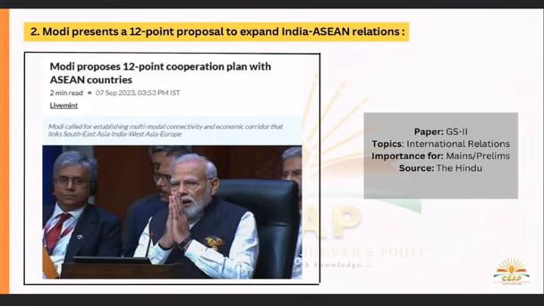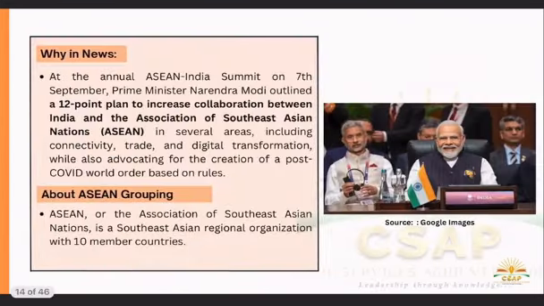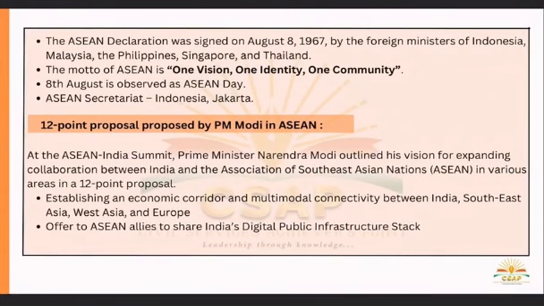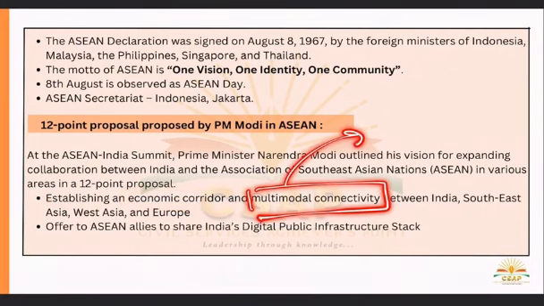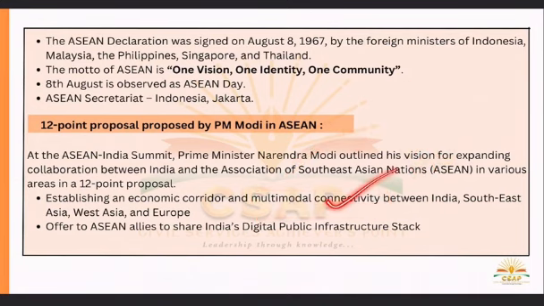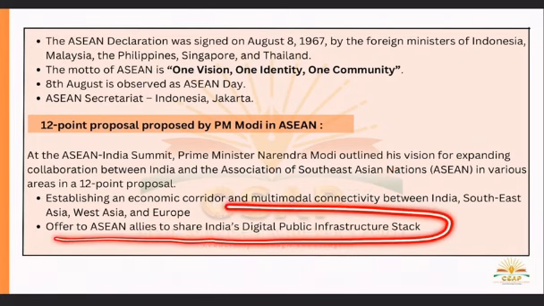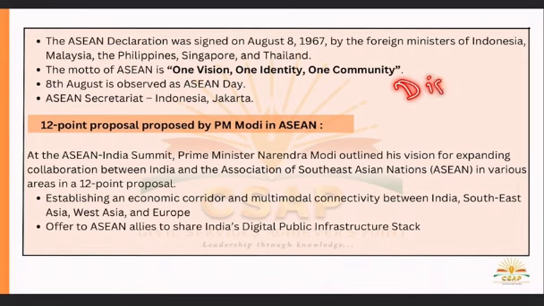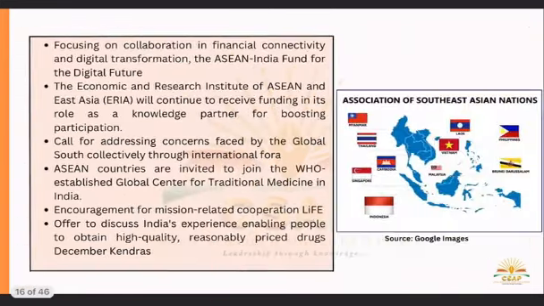Okay, so therefore there are 12-point cooperation which has been referred to by the PM of India. First, establishing an economic corridor. Then multimodal connectivity, that means airways, railways, roadways and even shipways. Then an offer to ASEAN allies to share India's digital public infrastructure stack, the things with which we have revolutionized Digital India, we will help the ASEAN nations.